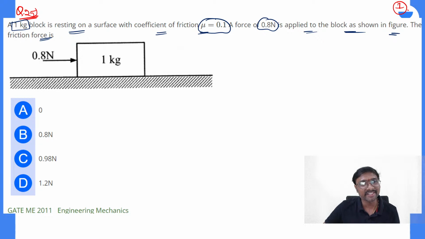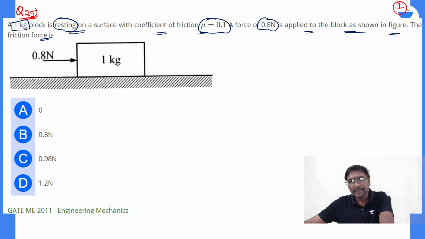So it is resting on this surface. Whenever it is resting, it corresponds to static friction, or does it correspond to dynamic or kinetic friction? It corresponds to static friction only. Yes, absolutely, this is static friction. So now tell me, what is the maximum frictional force possible, if you just observe?